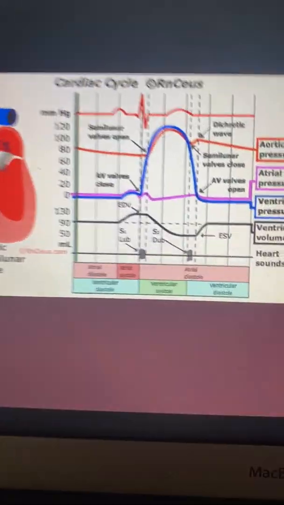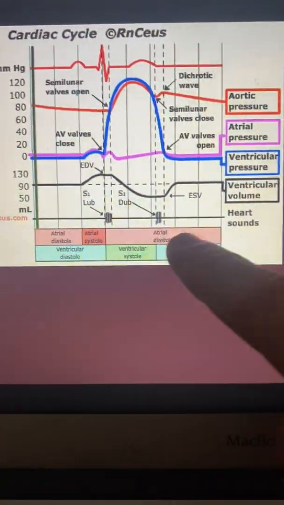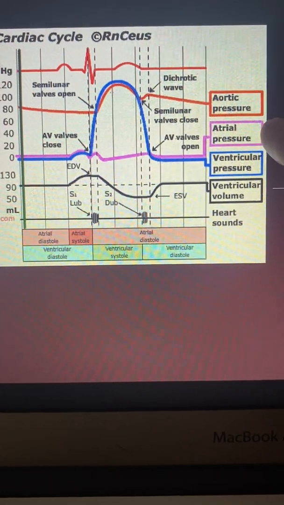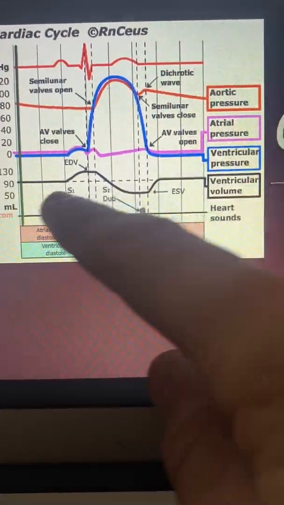Here is the cardiac cycle, and we can see how throughout the cardiac cycle, the ventricular and aortic and atrial pressures change.